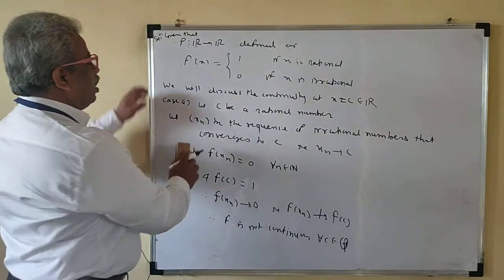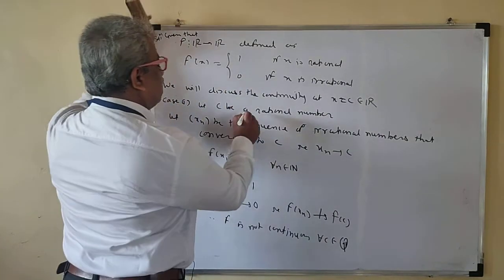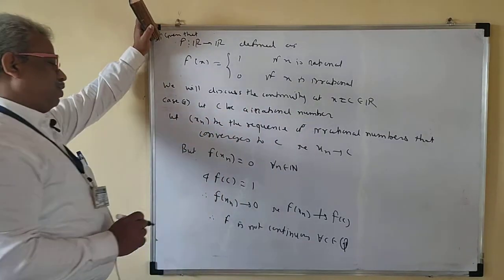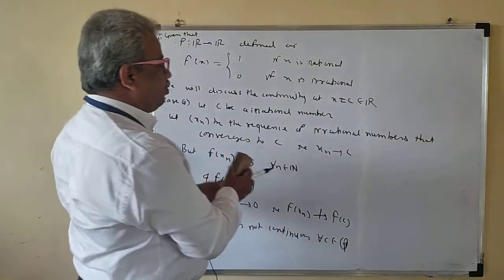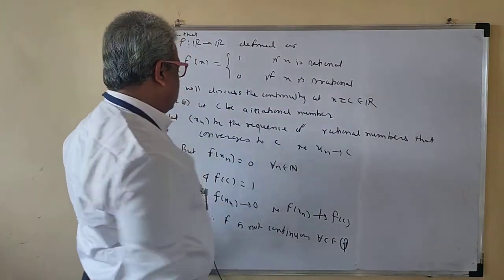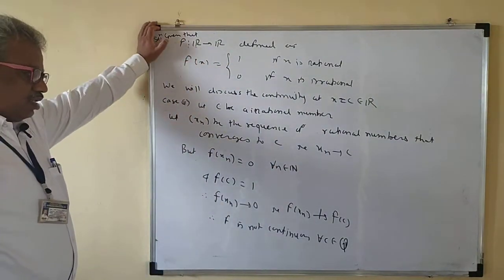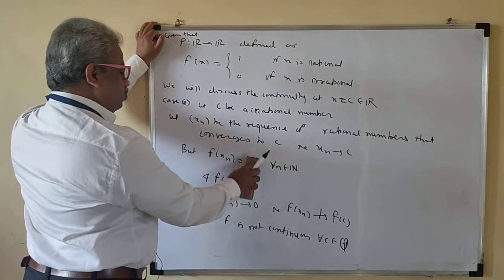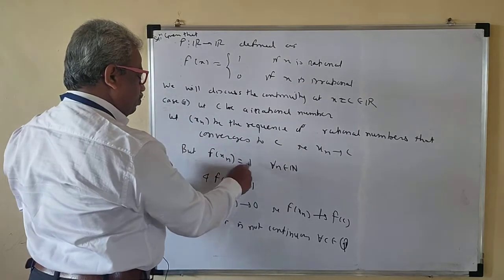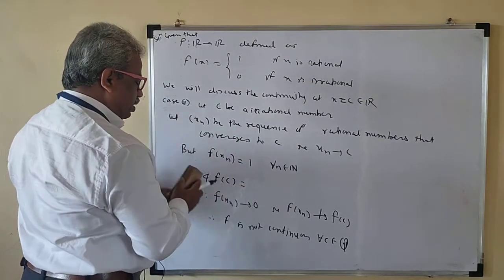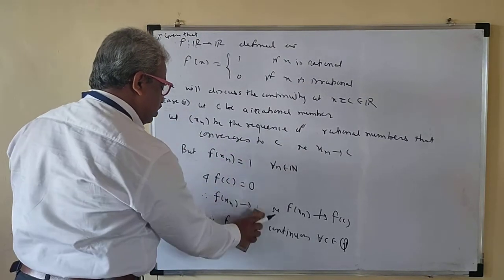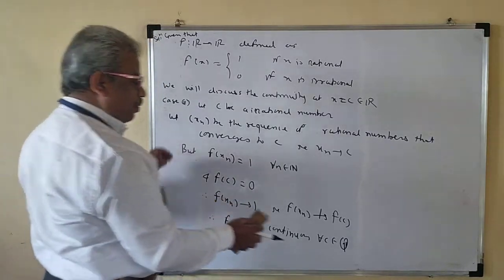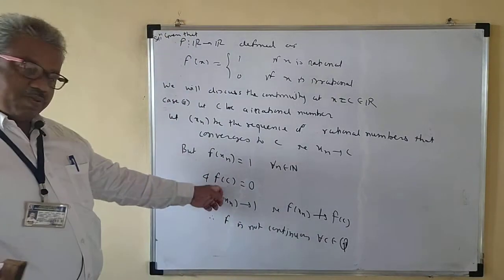Okay, it is correct. Now we will see the second case. Let c be an irrational number. Let xn be a sequence of rational numbers that converges to c. So xn is converging to c. What is f of xn? It is 1, since xn is rational. And f of c is 0. So f of xn converges to 1, that is, f of xn does not converge to f of c, which is 0.